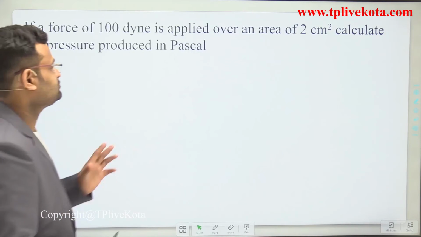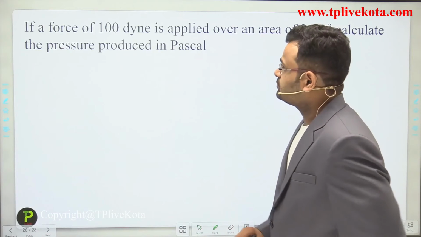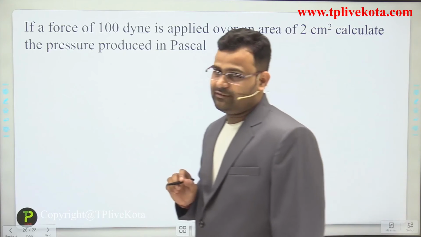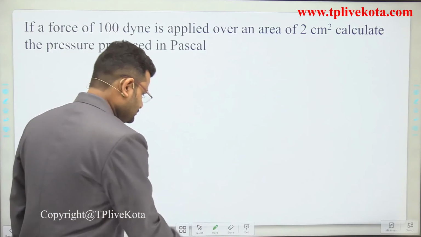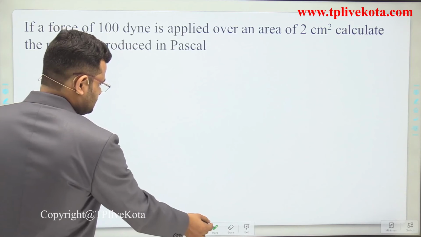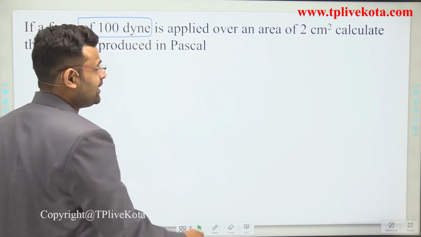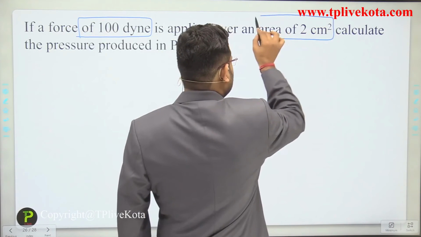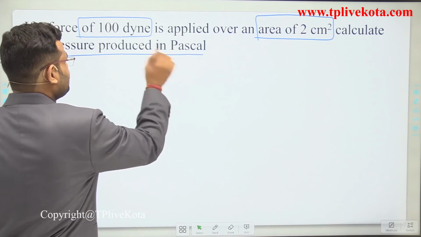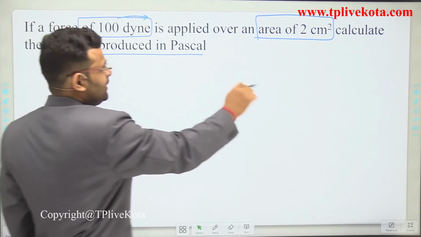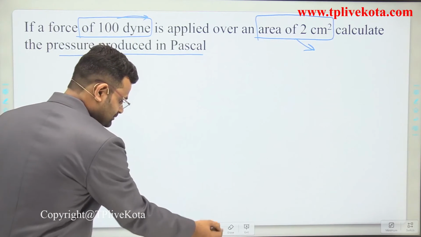Now next, I hope you can solve this. If a force of 100 dyne, dear student, that is a CGS unit of force, and the area is 2 centimeter square. If you want to calculate the pressure in Pascal, first convert the dyne into Newton and second convert the area into meter square.